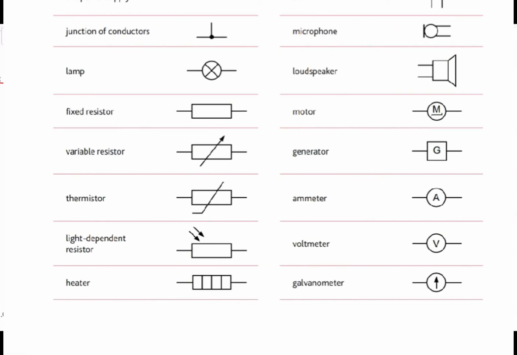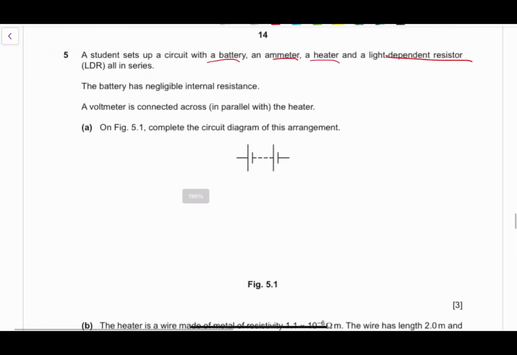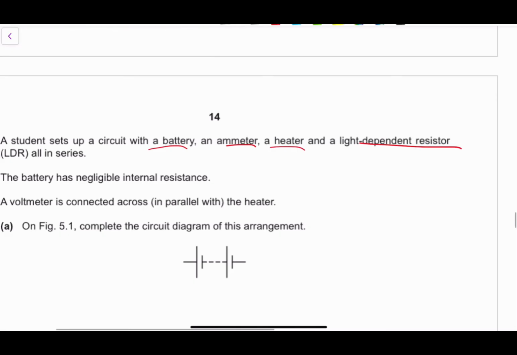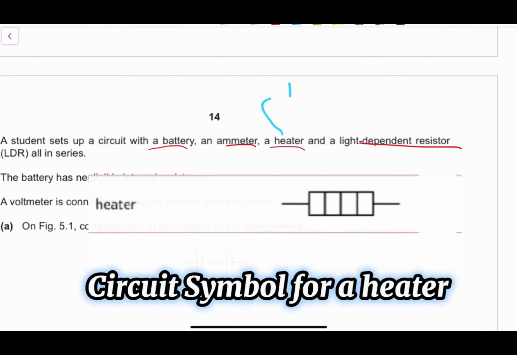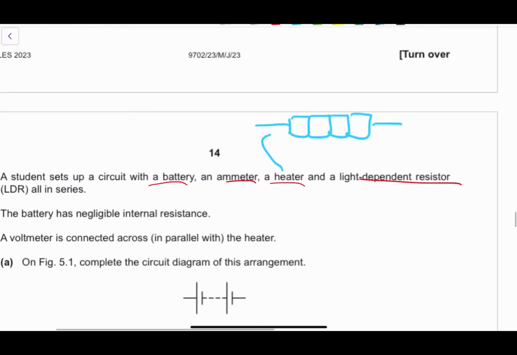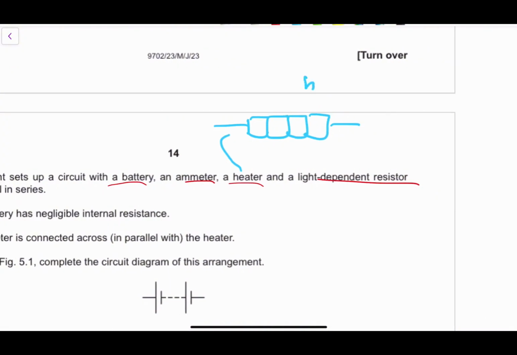If you like them, I recommend that you copy them down so you'll be able to read them and understand how they work. Basically, I know that the circuit symbol for a heater is something like this, right? We have 1, 2, 3, 4 compartments in a sort of square box. One of the ways I remembered this was that the word heat itself has 4 letters, so we must have 4 boxes in a heater. I don't really know if it is very important to put exactly 4 boxes, but I highly recommend that you give the symbol as it is.